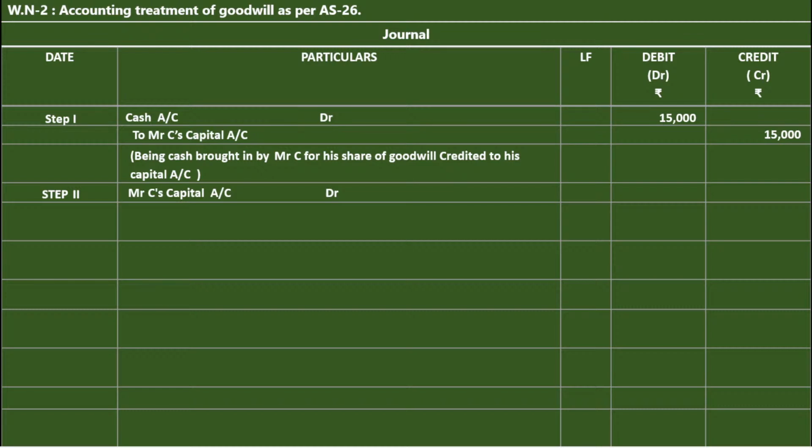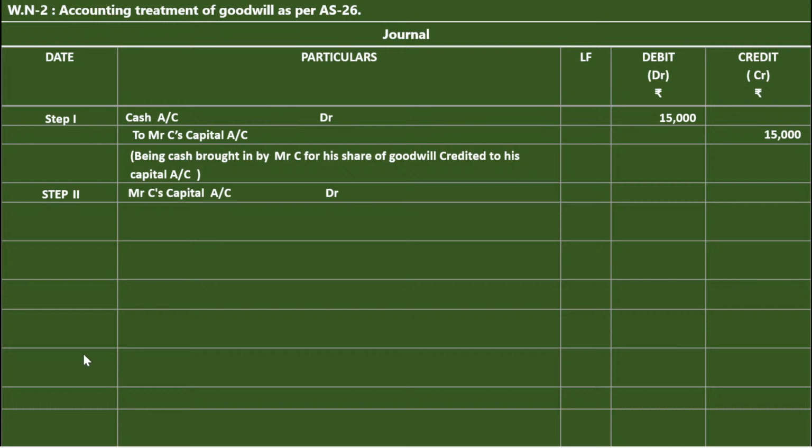This goodwill amount is credited to Mr. C's capital account. We have to remove that goodwill amount from C's capital account and transfer it to Mr. A and Mr. B because they sacrificed. So that's why the new partner's capital account is debited and the sacrificing partners' capital accounts are credited.